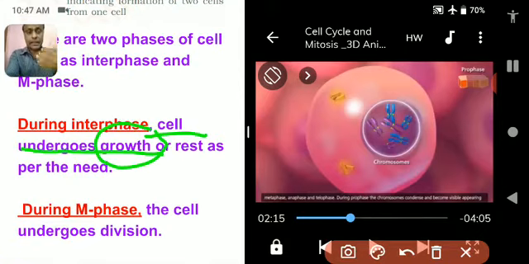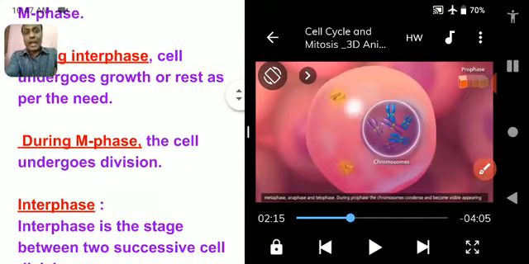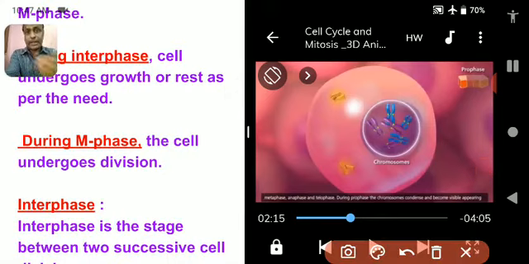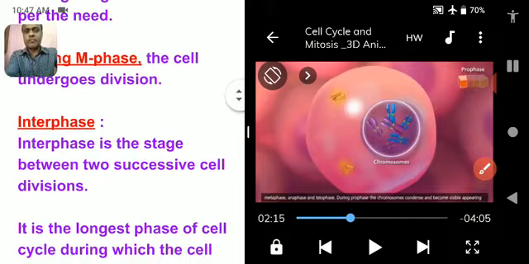Yes, the cell gets ready, prepares itself for further division or rests as per need, and for a very little time it takes rest because it is going to prepare for further division. And what happens during the course of M phase? Obviously it is called mitotic or meiotic phase, means in this phase the cell divides either into 2 daughter cells or 4 daughter cells.